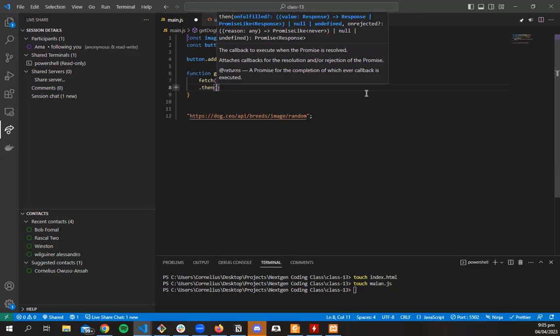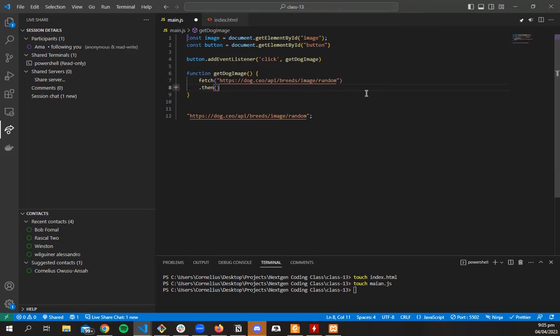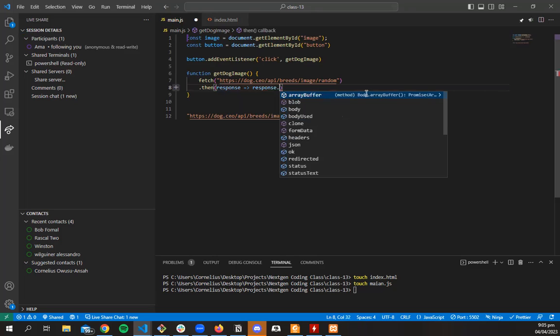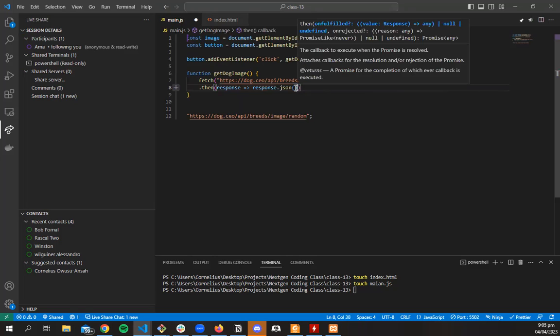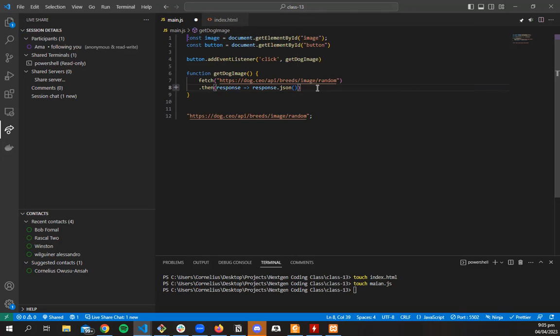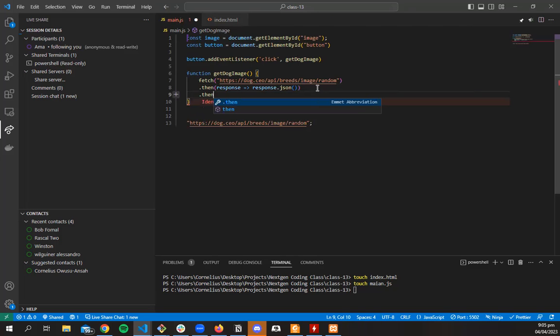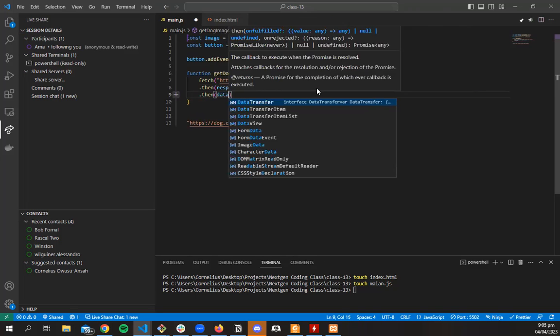So after we've made the fetch, we'll get a response, and we want to parse the response as JSON. It's a function, so we're calling the json function. That's why we have parentheses at the end. Then after we've parsed it, we add another .then to get the data and do something with the data.